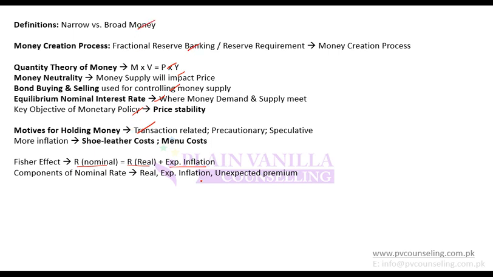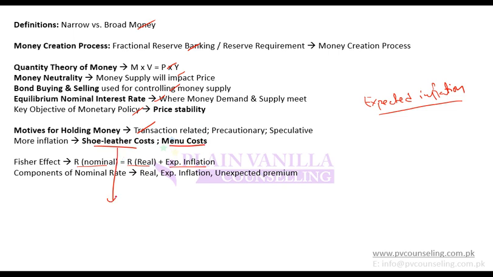Okay. So now the next question is that if there is inflation in the economy, if prices are going up, what would it cause, or if there is expected inflation? Inflation can be of two types as we discussed, expected and unexpected. If there is expected inflation, what can be the cost of that inflation? So there can be two terminologies used with respect to cost: shoe leather cost and menu cost.